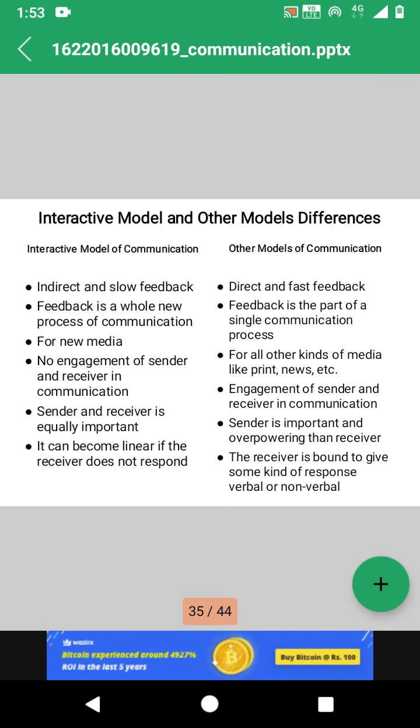In the other models of communication, the receiver is bound to give some kind of response, verbal or non-verbal, as we have seen in the transactional model. So these are some differences between the interactive model of communication and other models of communication.